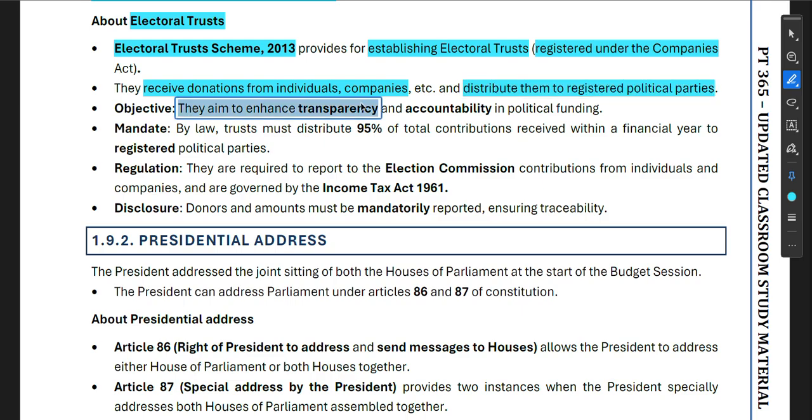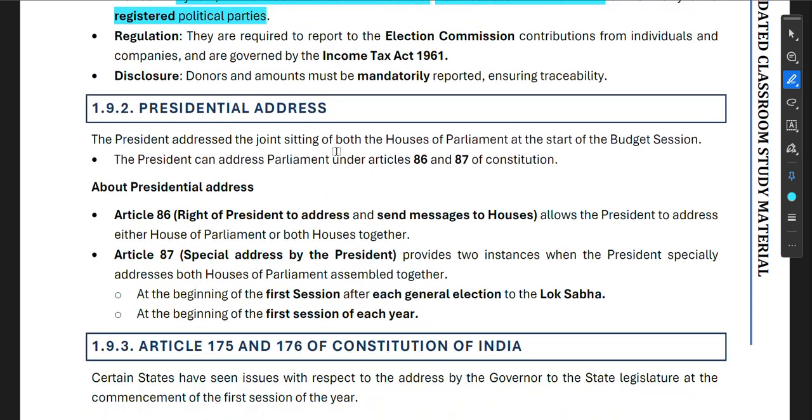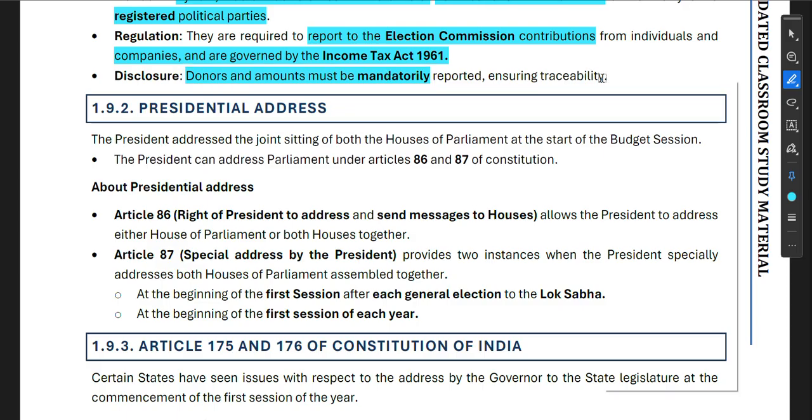Objective: they aim to enhance transparency and accountability in political funding. Mandate by law: a trust must distribute 95% of total contribution received within a financial year to registered political parties. Regulation: they are required to report to the Election Commission contributions from individuals and companies and are governed by the Income Tax Act 1961. Disclosure: donors and amounts must be mandatorily reported, ensuring traceability.